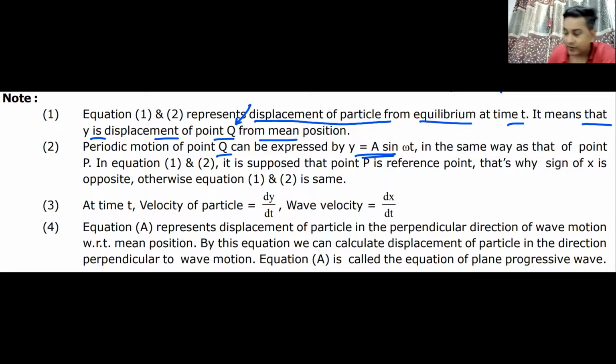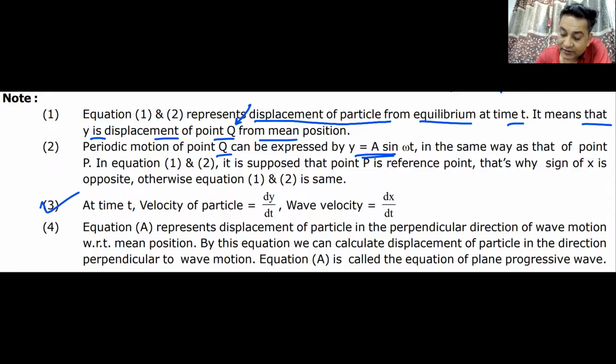It is the equation of one particle, but the wave equation covers all the particles, and therefore we have omega t minus x by v if it is moving in the positive x-axis. If it is moving in the negative x-axis, it is t plus x by v. Do we understand this?